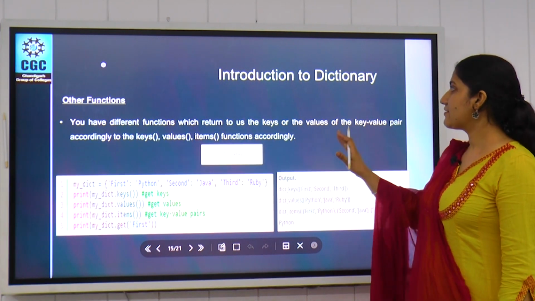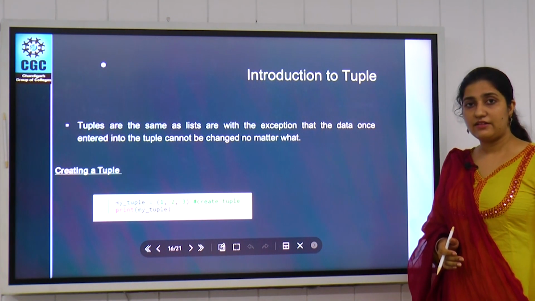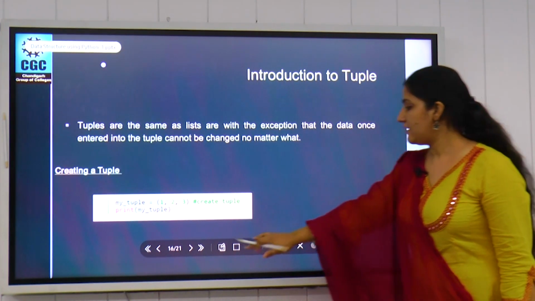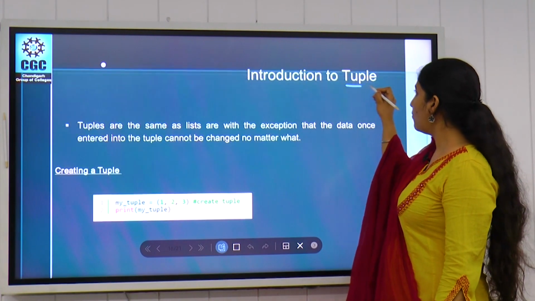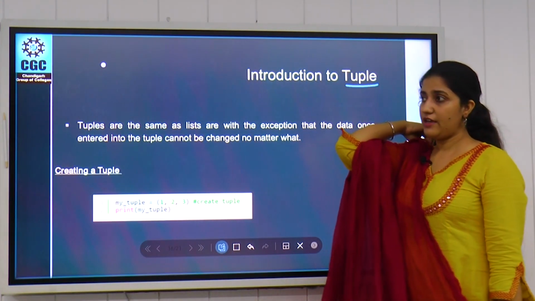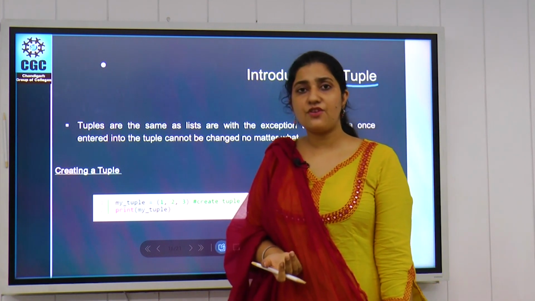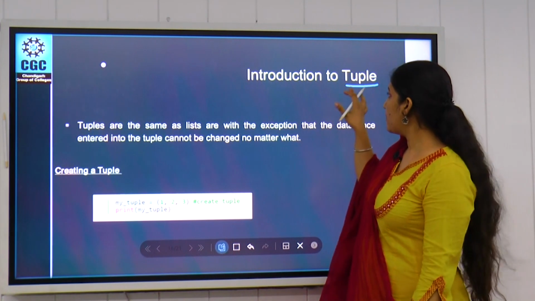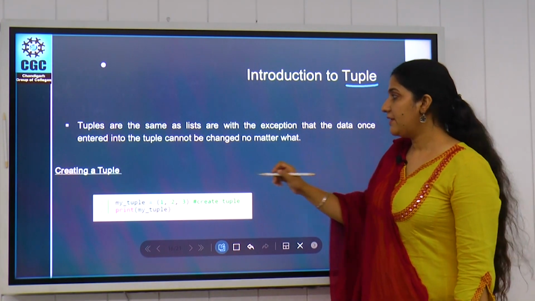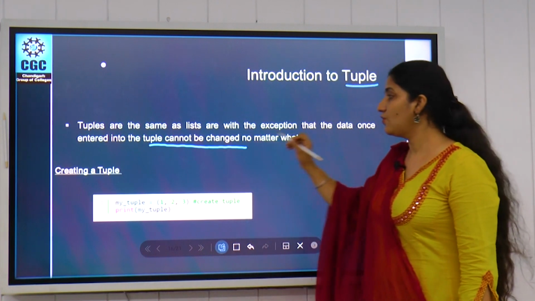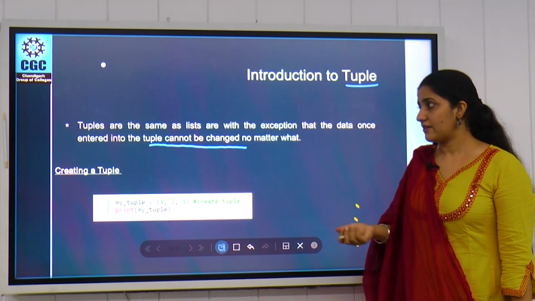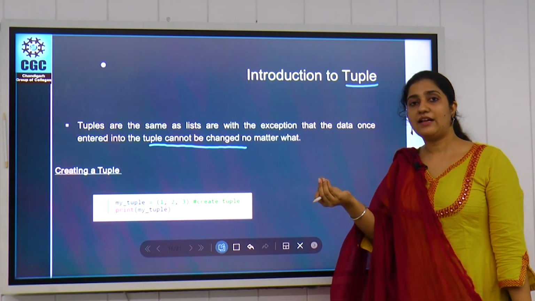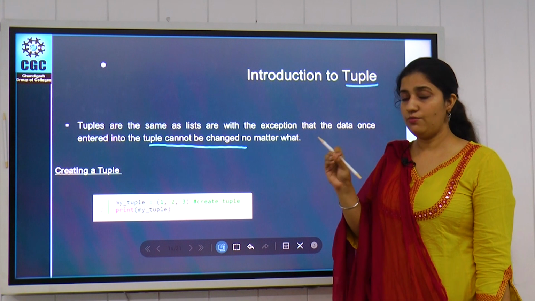So now we'll discuss the third data structure, that is tuple. Tuple is similar to list. The only difference is that when we have to perform some kind of operations where we don't want to modify our values, then we use tuple, because a tuple can't be changed no matter what. So we use tuple only when we have to store items which we don't want to modify.